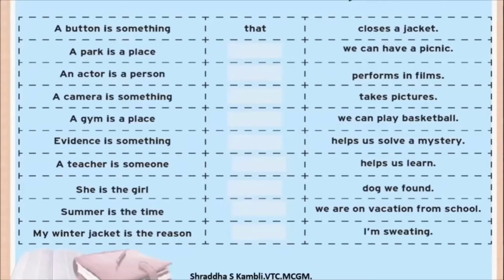A park is a place where we can have a picnic. An actor is a person who performs in films. A camera is something that takes pictures. A gym is a place where we can play basketball. The remaining sentences are your work, your assignment. Evidence is something dash helps us solve a mystery. So which is the pronoun that you will write here? Think about it and write it.